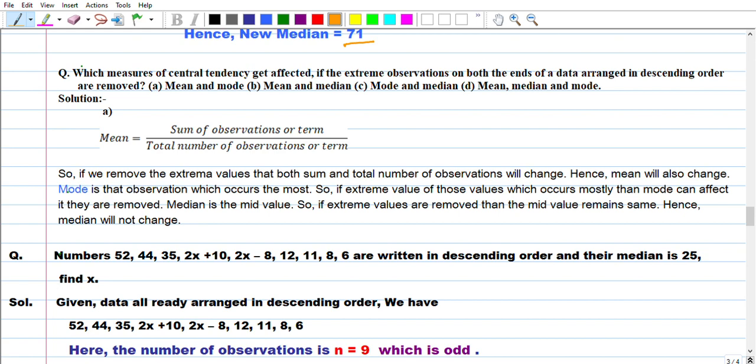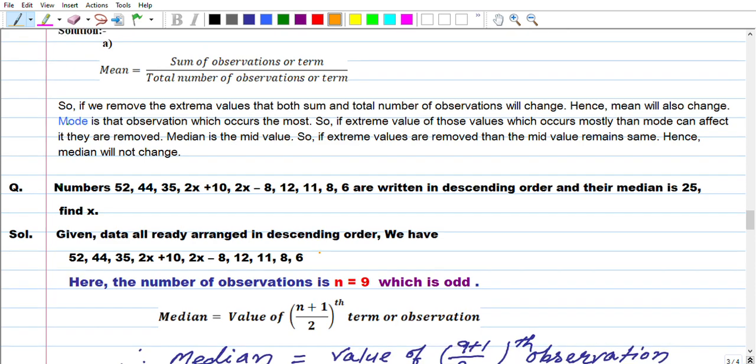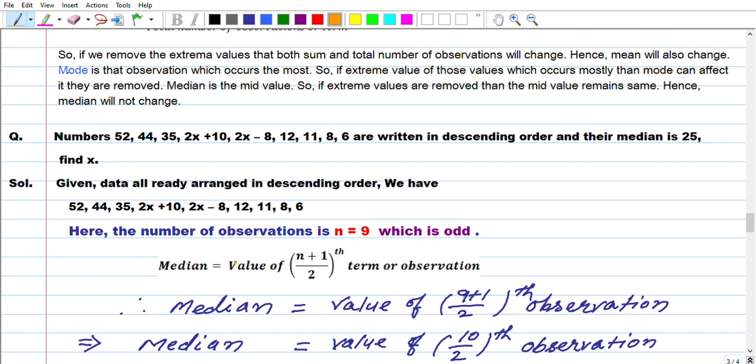The given data is already arranged in descending order: 52, 44, 35, 2x plus 10, 2x minus 8, 12, 11, 8, 6. Our number of observations is 9, which is odd. So we will apply the relation median equals the value of the (n plus 1) by 2th term or observation.